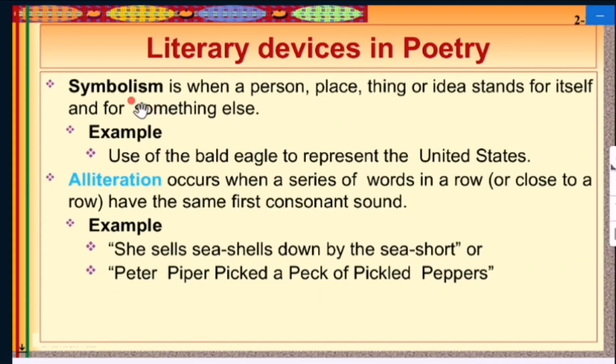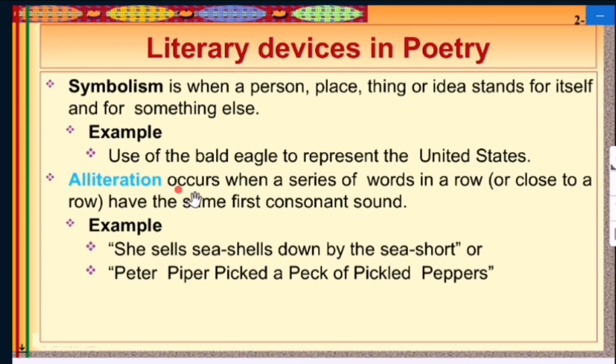Another is symbolism. Symbolism is when a person, place, thing, or idea stands for itself and for something else. For example, the use of the bald eagle to represent the United States is symbolism. And you can use something or an idea that stands for itself and for something else also.